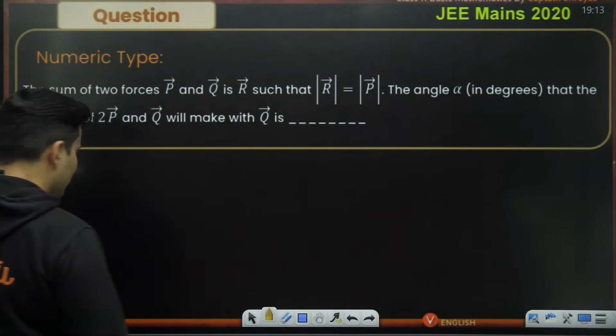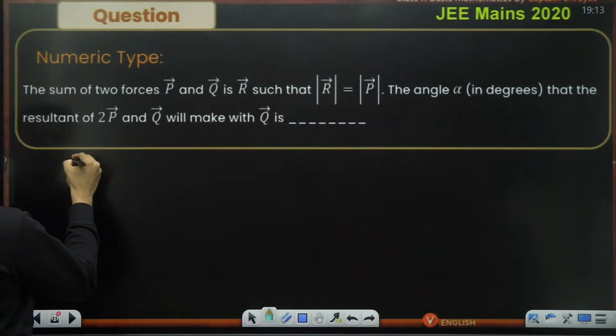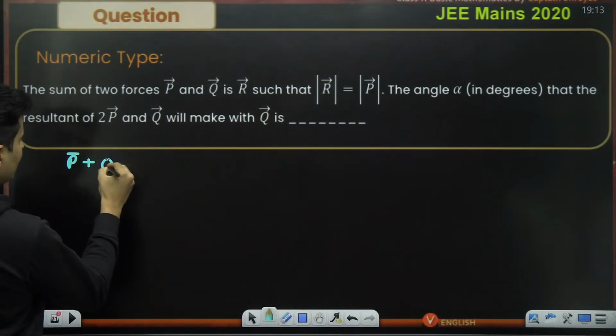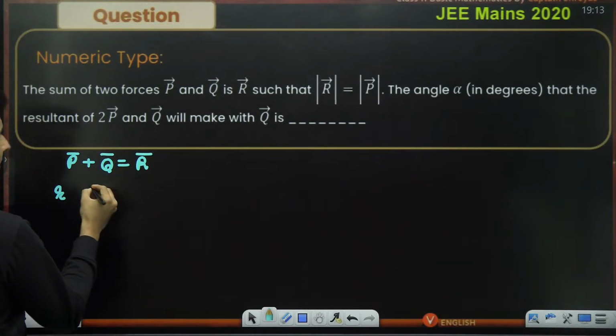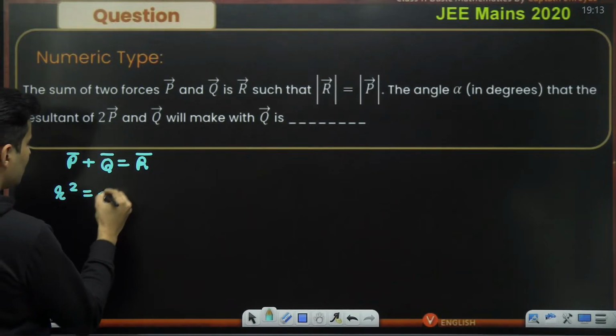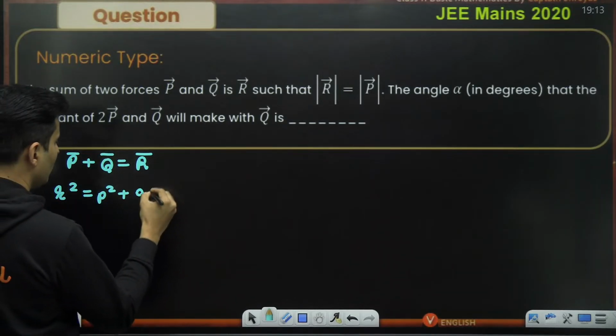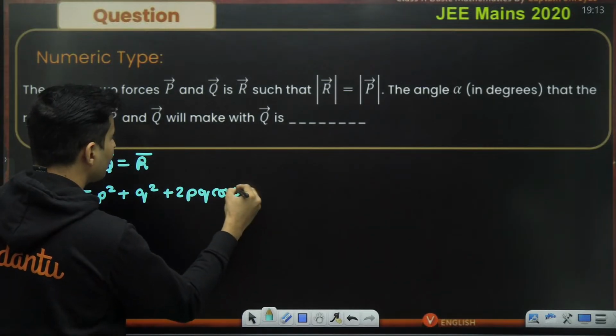Let's start, guys. The first part, let's just concentrate on this. P bar plus Q bar is R bar. The resultant having the same magnitude as P, so R square, which is P square plus Q square plus 2PQ cos theta.